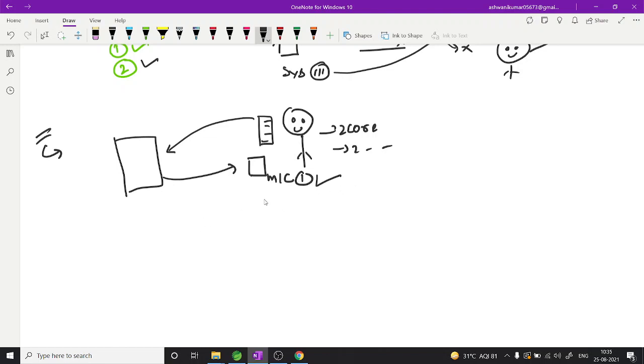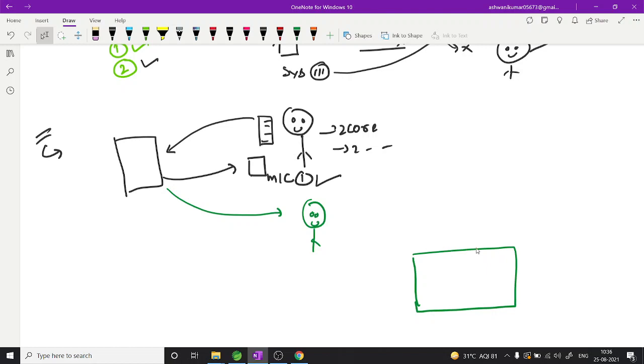Let's suppose again one person comes. Okay, I need a system. So AWS again gives the system, but AWS has this large cluster memory. We can say this is a cluster memory, or this is not a proper word, we can say cluster of systems or cluster of machines. Okay, so this is a cluster of machines or memory, whatever you want to say, but for the sake of understanding I say cluster of machines.